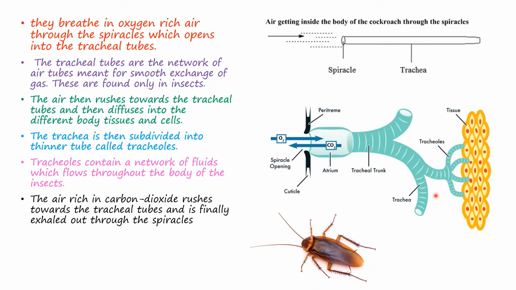Oxygen present in the air diffuses into the cells, and carbon dioxide present in the cells diffuses into the air. So by this method, blood is not required for the exchange of gases, and the movement of air in and out of the trachea is helped by the movement of the body.